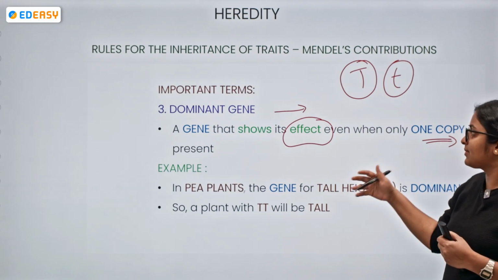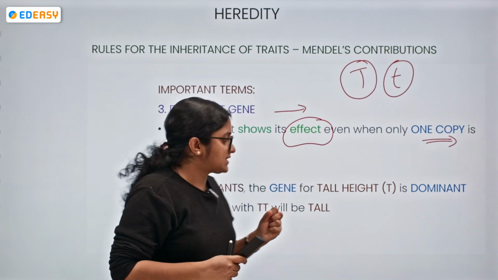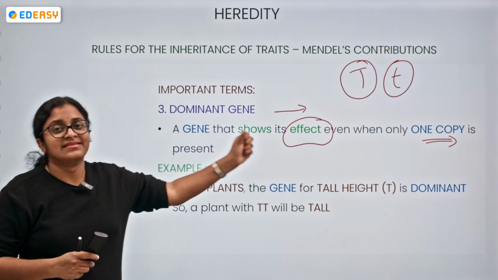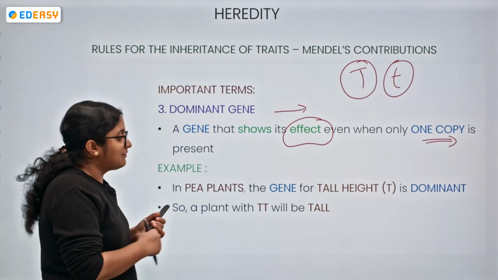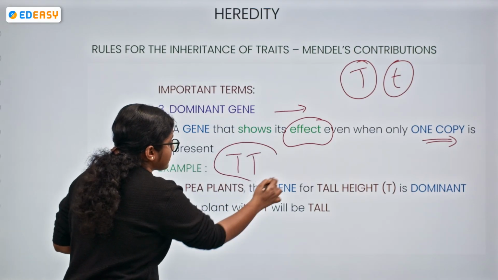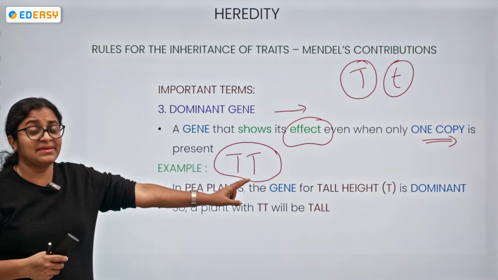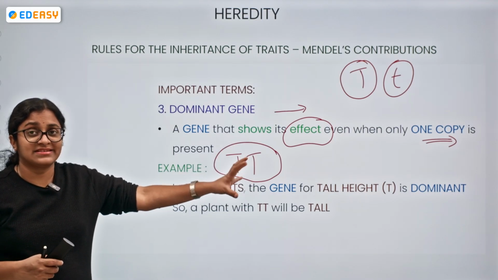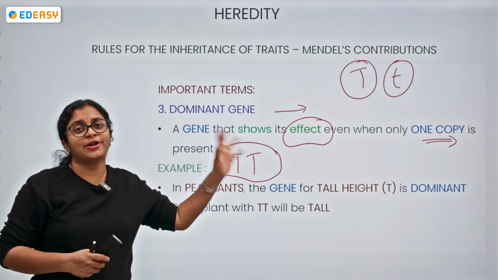In a pea plant, the gene for tall height is a dominant gene, and if the plant is expressing this character, we can say it is a plant with TT, being tall.